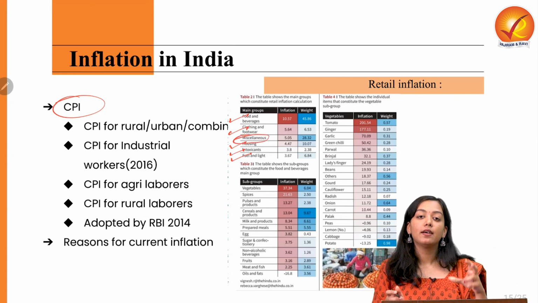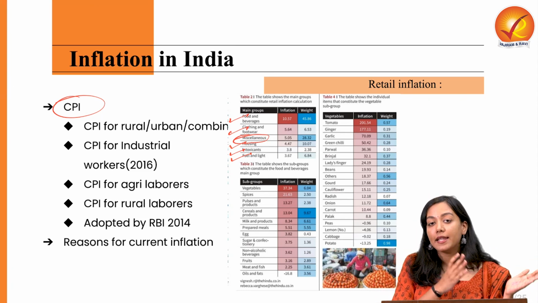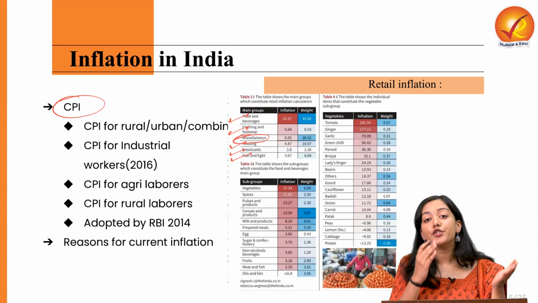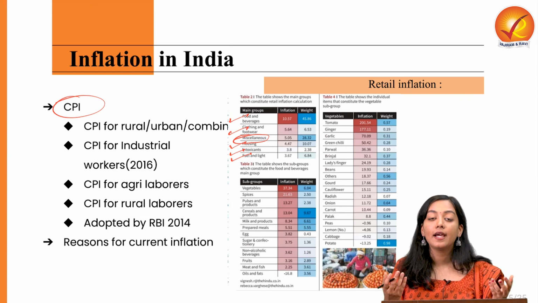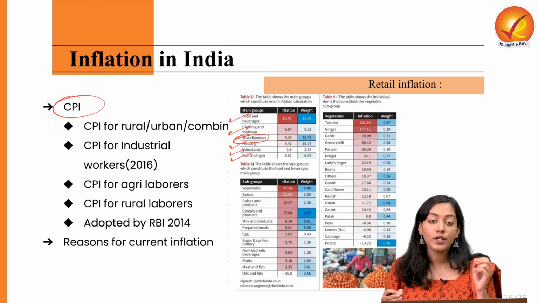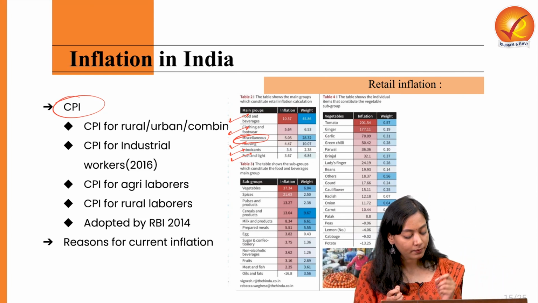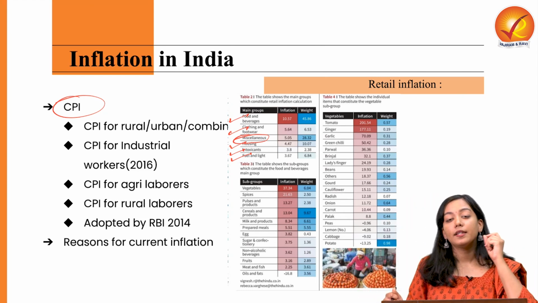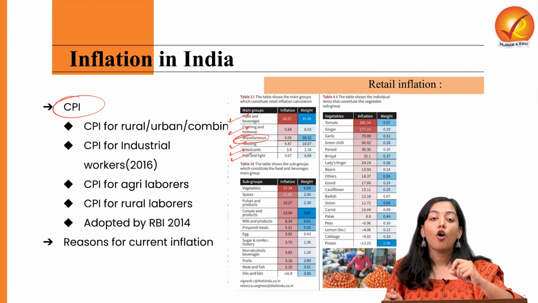So all these come together, their prices are taken an aggregate of, and then it helps us to calculate consumer price index. Now it is not us who calculates it. So who calculates? It is calculated by National Statistical Organization, which is under Ministry of Statistics and Program Implementation. But the MOSPI or the NSO does not calculate CPI of different types.